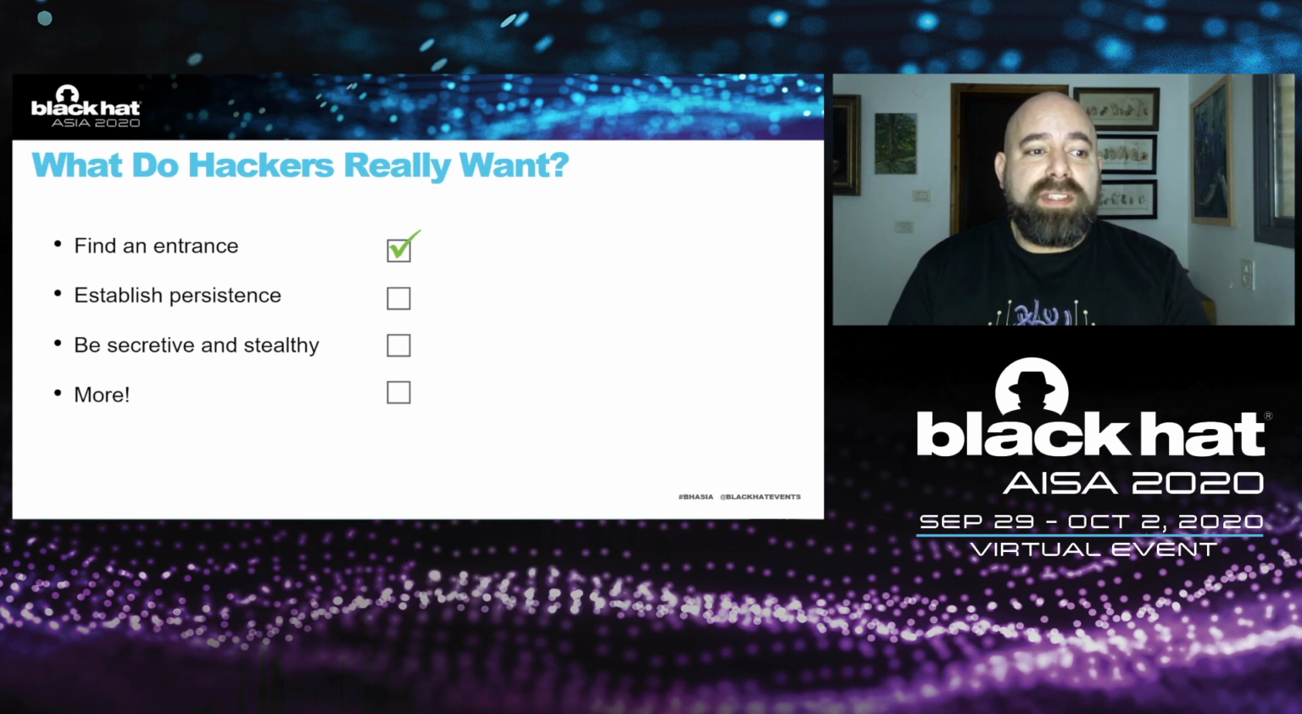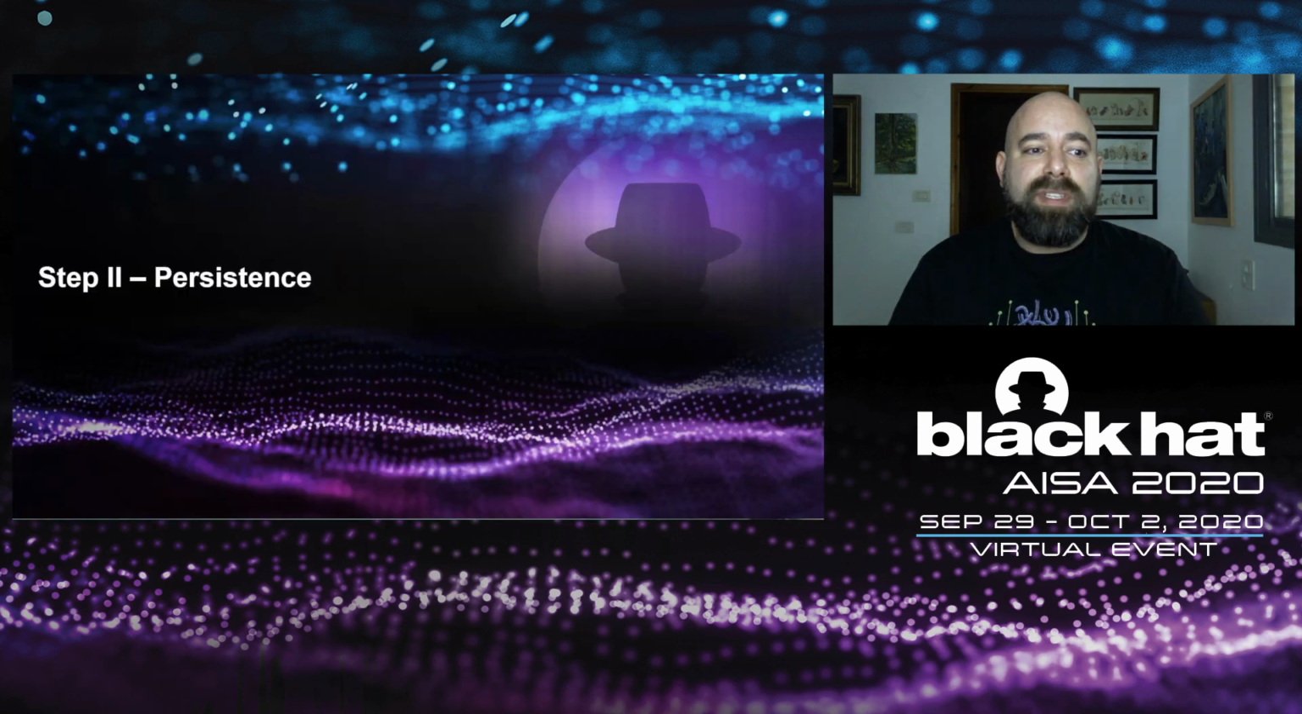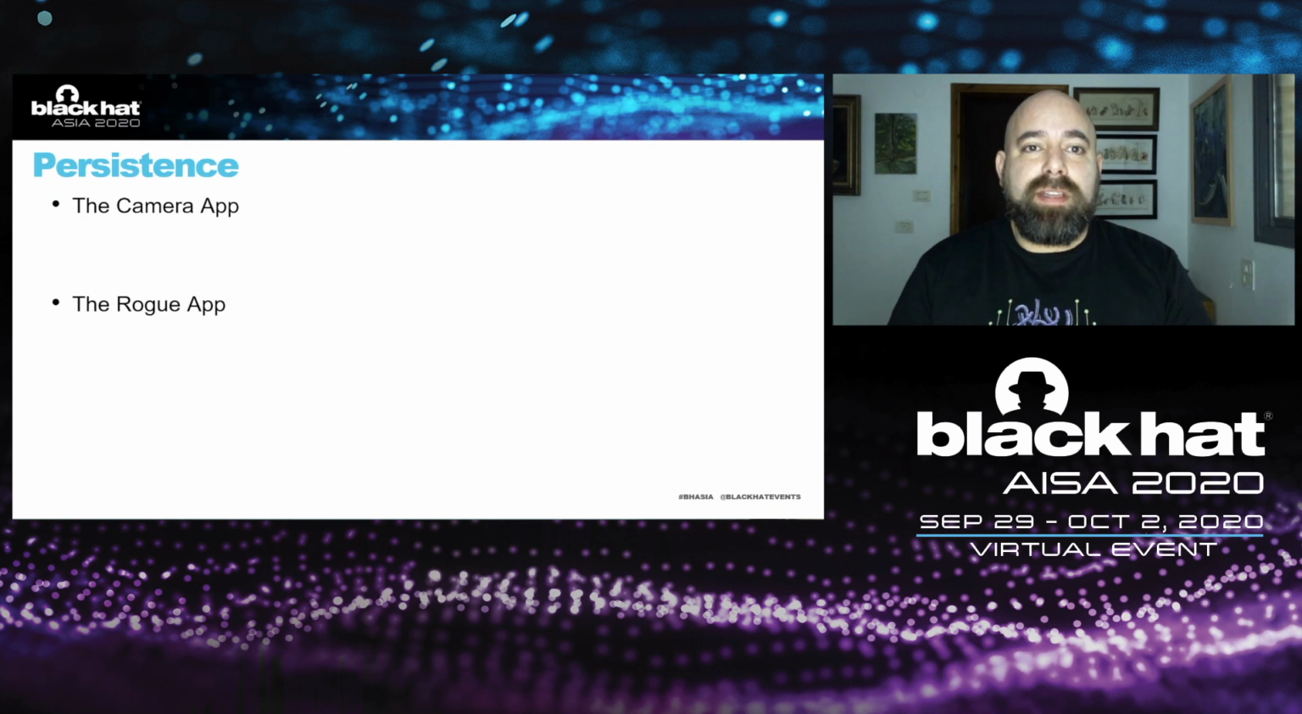Let's go on with the second step of establishing persistence. So this part is very, very important always. When we manage to exploit something, we want to be able to come back to that system after exploited. So to make sure that we have persistence, we need all the parts in the system to be persistent. So we need both the camera application and the rogue application that we created to be persistent.